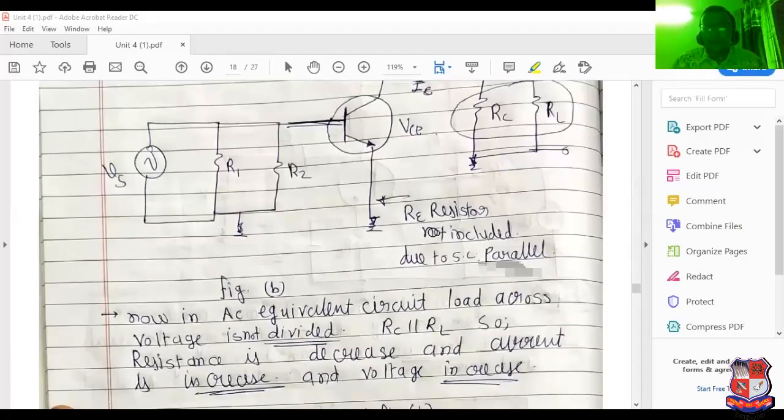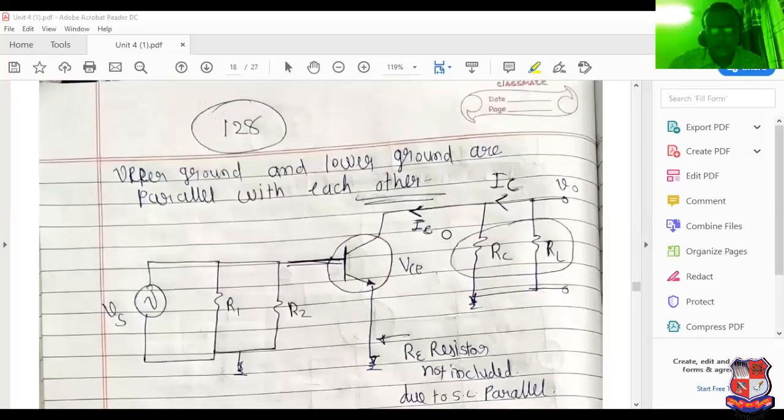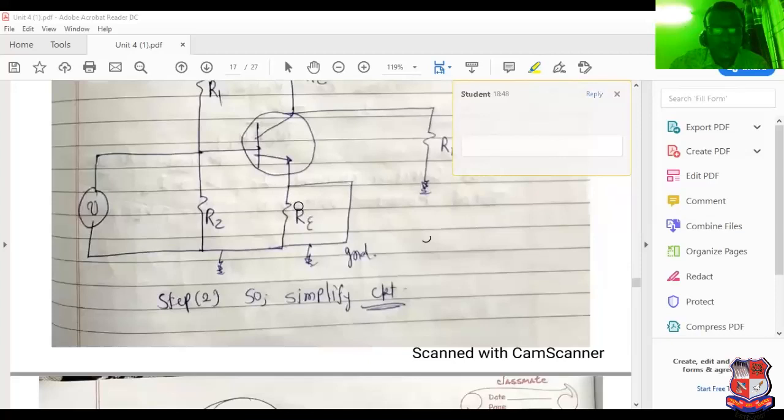So RE resistor is not included here due to short circuit. Capacitor only flows the AC component, and in resistor there is no flow of the AC current. See this, all the current can be passed through like that. In resistor there is no flow of current, so resistor can act as an open circuit.